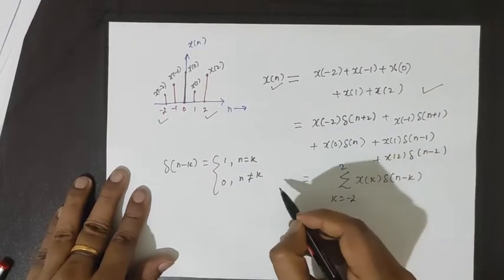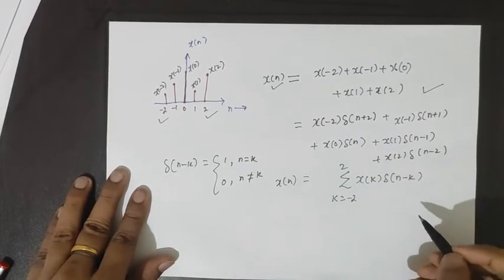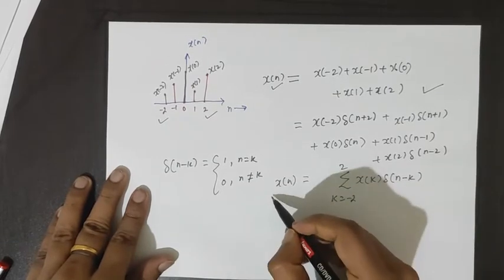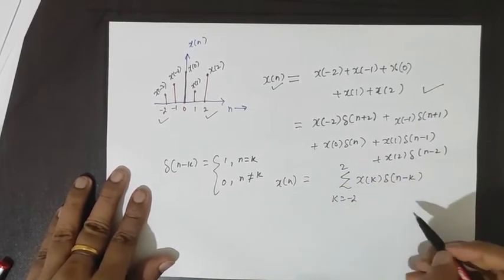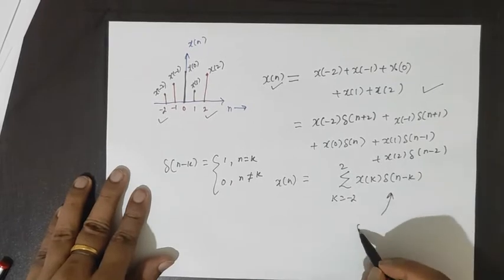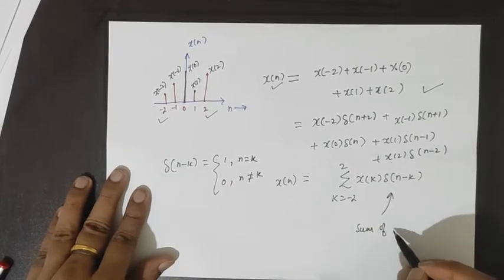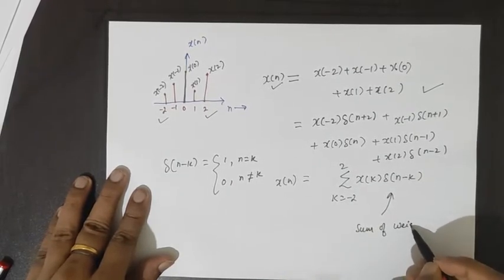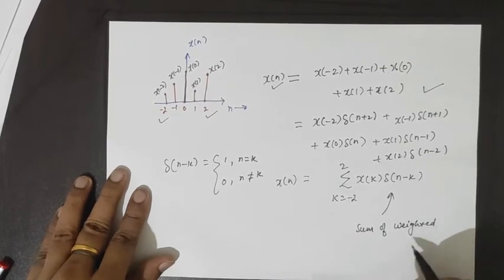Now you can see we have represented the input signal as a sum of weighted shifted impulse signals.